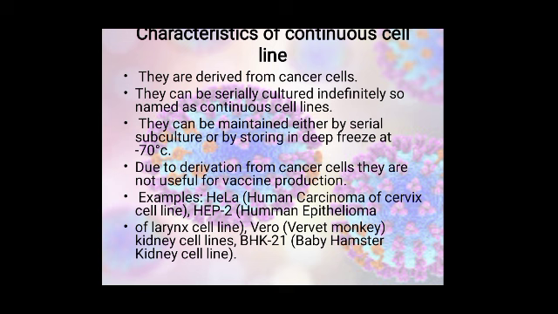Examples of continuous cell lines include HeLa cells, the human carcinoma of cervix cell line, HEp-2, the human epithelioma of larynx cell line, Vero cells, the vervet monkey kidney cell line, and BHK-21, the baby hamster kidney cell line.